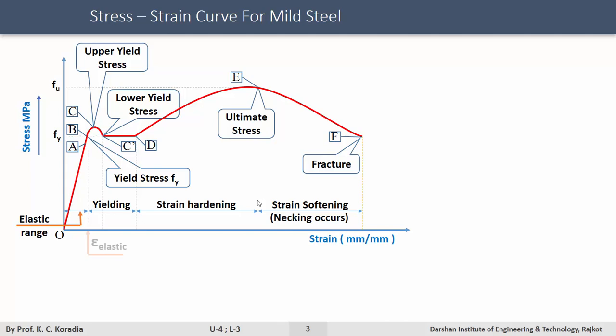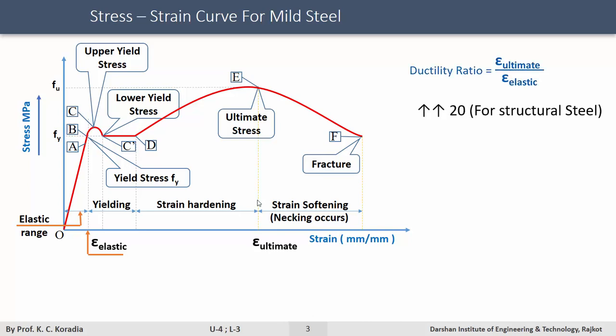So if I call this the elastic strain and if I call this the ultimate strain, obviously the ductility ratio defines the position between the ultimate strain to the elastic strain. If we look at a typical ductility ratio of a structural steel, this value can be as high as even 20.